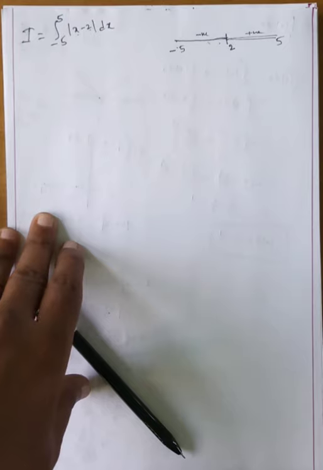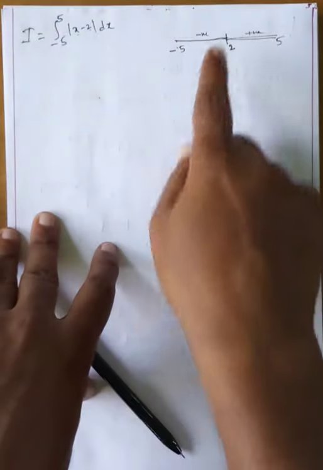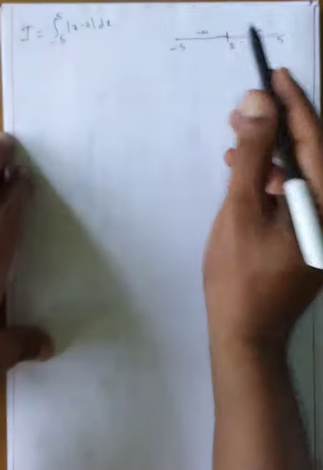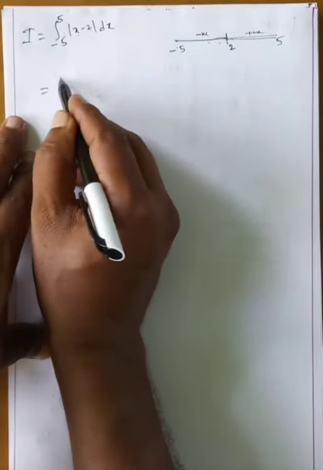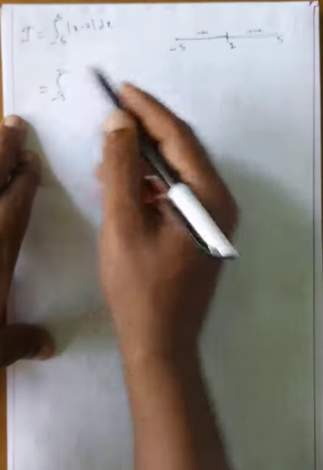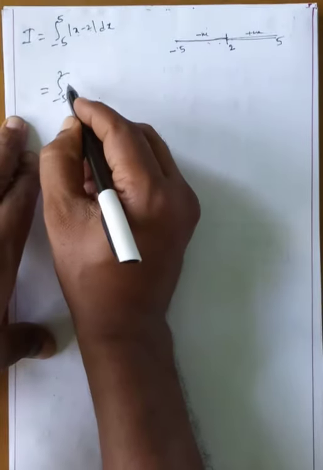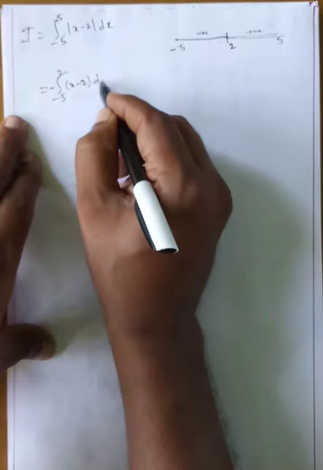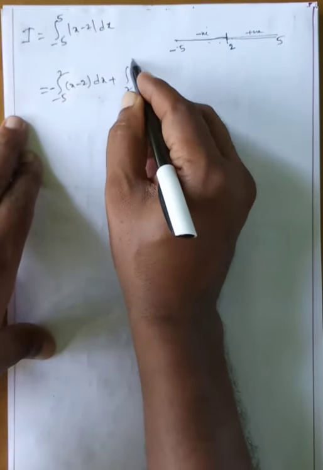Modulus of x minus 2: x minus 2 greater than 0 means positive, x minus 2 less than 0 means negative. x minus 2 less than 0 means x less than 2, so this one is negative, this one positive, okay. Now observe from minus 5 to 2, don't take the other values. Minus 5 to 2, what happened? 100% negative, means minus of x minus 2 dx